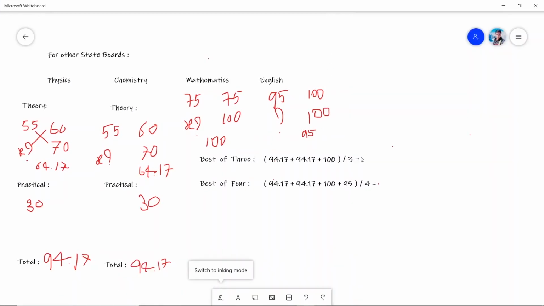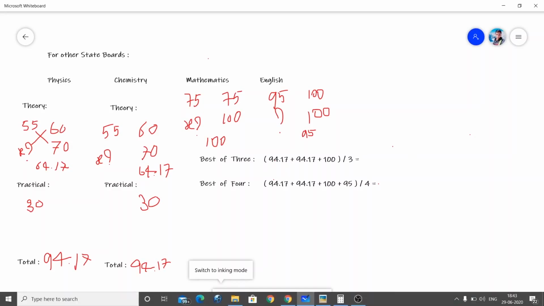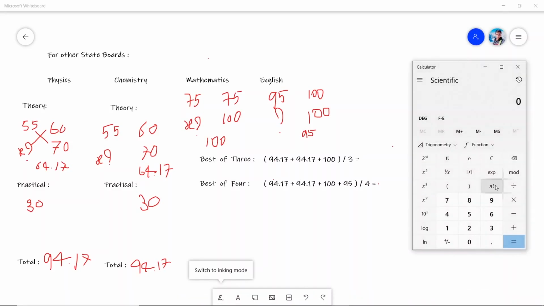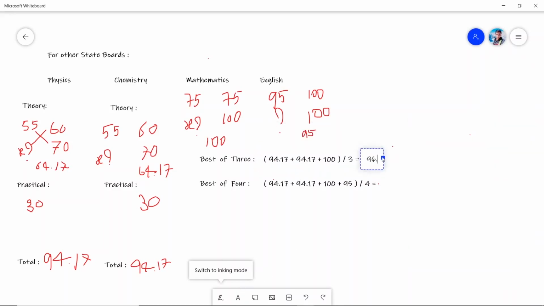Before that, we will do the calculation. There are some courses which will take the best of 3 and some courses which will take the best of 4. So we are calculating both the marks here. For the best of 3, we have added physics marks, chemistry marks and mathematics marks, and then we have to divide it by 3. Let's take the calculator and calculate it. 94.17 plus 94.17 plus 100 and then divide it by 3. So the percentage would be 96.11. We will write it here, 96.11.